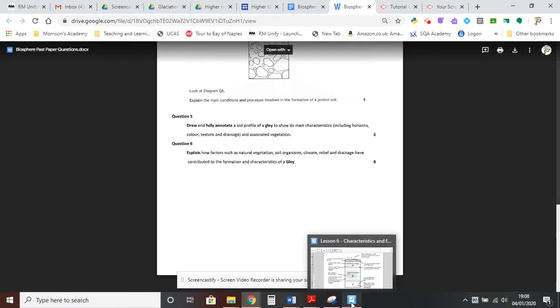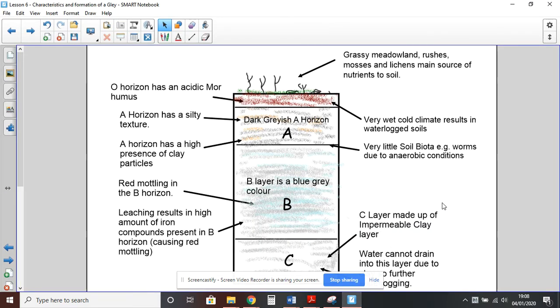Right, let's take a little look at the GLEY soil, which you will have hopefully studied when you looked at the previous question that asks you to draw and annotate a GLEY soil. And here you can see the typical A, B and C horizons. When you're thinking about any soil, you have to remember that a soil forms on what we call the parent material, on the rock. And if we go back thousands of years, there would have been a point in time at the end of the last ice age when there would have been no soil, there would have been no A and B horizon, simply the parent rock, which has now begun to get weathered and broken down by natural processes like freeze-thaw and chemical weathering.